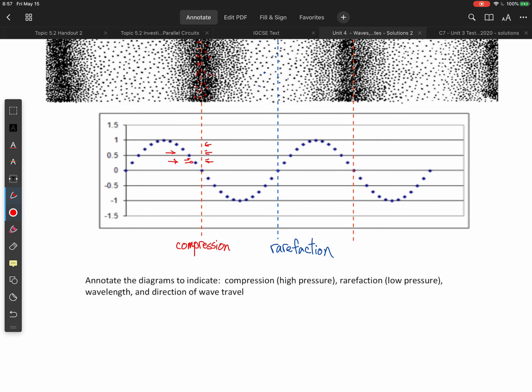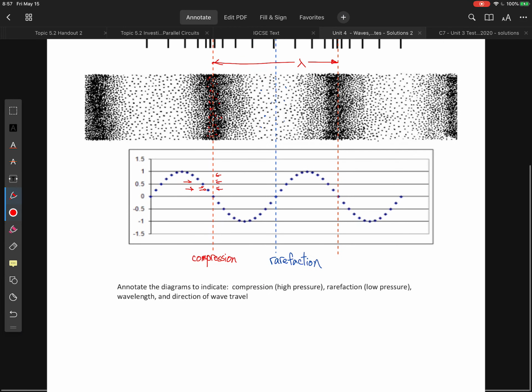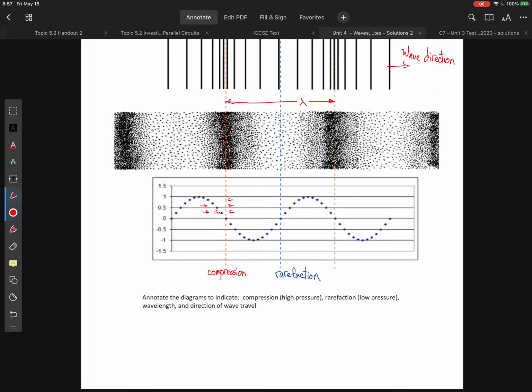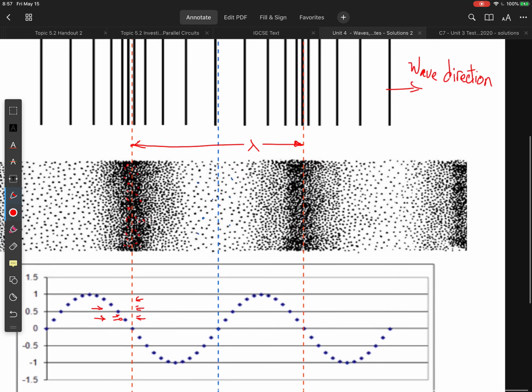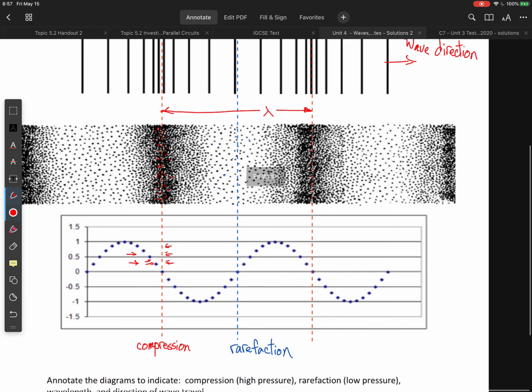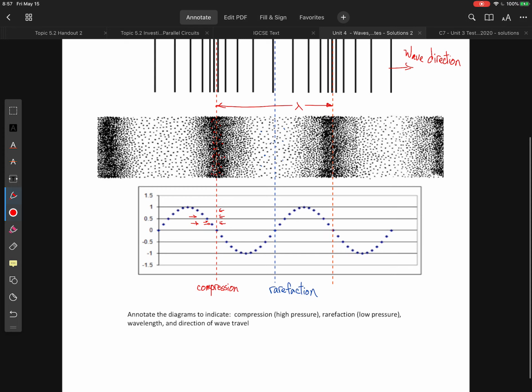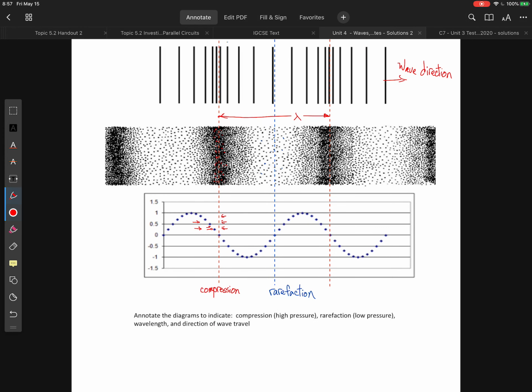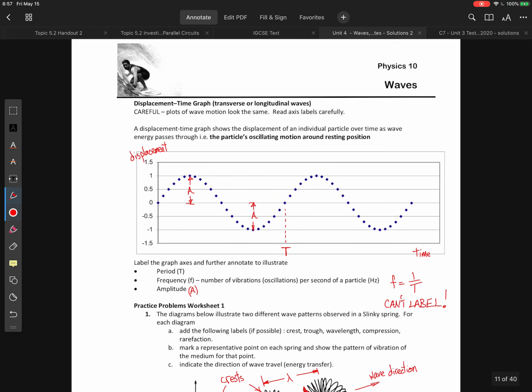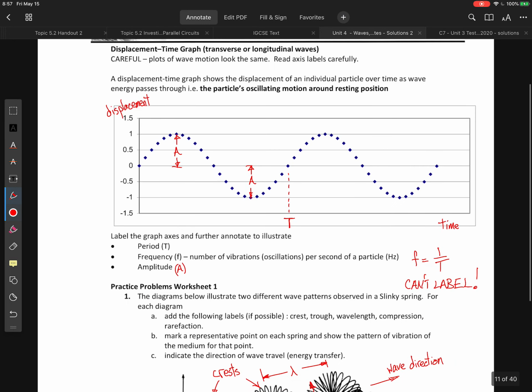But it's not terribly intuitive. I wouldn't worry about it too much right now. Okay, our wavelength can be measured from compression to compression. Measuring from rarefaction to rarefaction is a bit more difficult, as you can imagine. So generally, when I am dealing with these, I always measure from compression to compression.